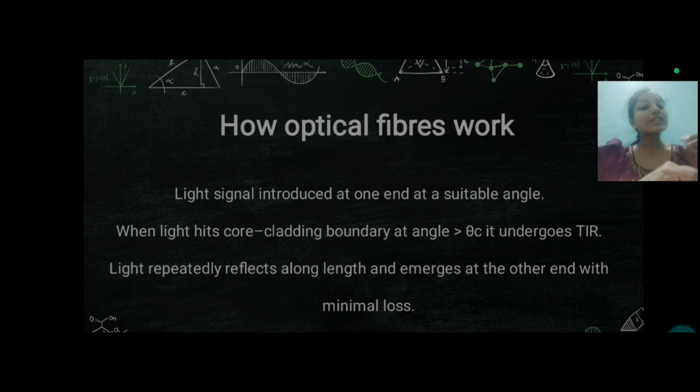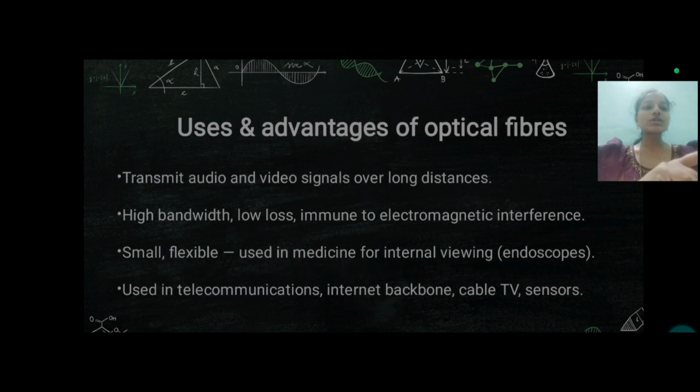When the light hits the core and cladding boundary at angle theta C, it undergoes total internal reflection. Light is repeatedly reflected along the length and emerges at the other end with minimal loss.